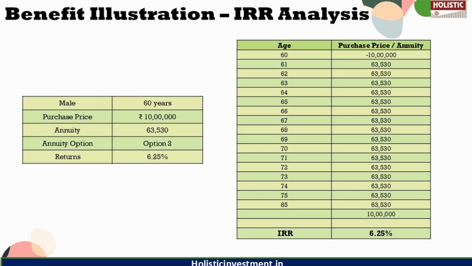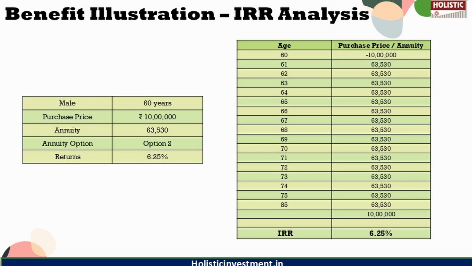Just for calculation purposes, let us consider that a 60-year-old male invests 10 lakhs in the Shriram Life Immediate Annuity Plan with a single premium payment, assuming a life expectancy of 85 years and selecting option 2, which is annuity for life with the return of purchase price on death or terminal illness. The annual annuity is 63,530 rupees. If the purchase price is returned at the age of 85, the IRR for this cash flow is 6.25% as per the policy's maturity calculator.